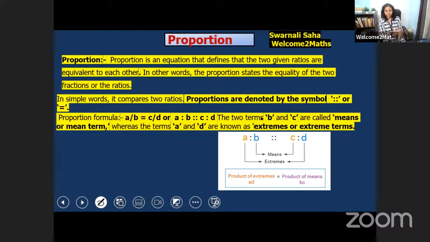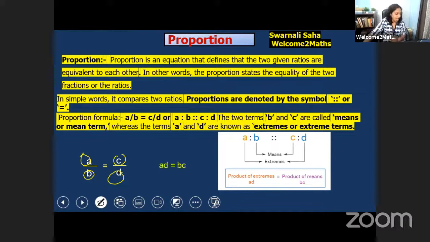Now for you, the important thing: A by B is equal to C by D, or A is to B as C is to D, in proportion. If A by B is equal to C by D, then B and C, these two terms, are called means, the mean terms. And these two terms, A and D, are known as extremes, the extreme terms.